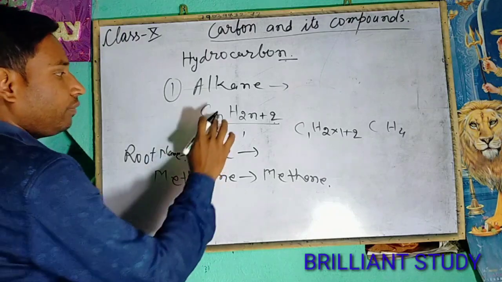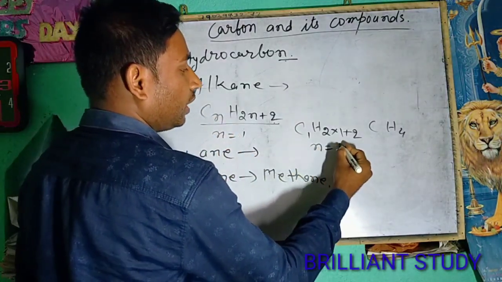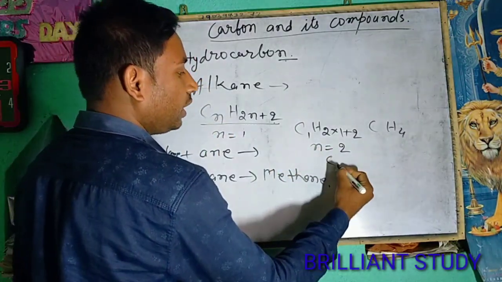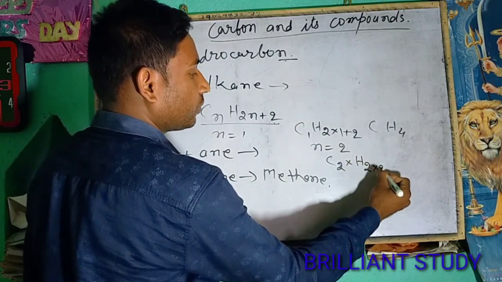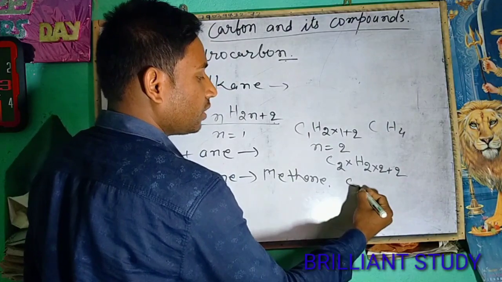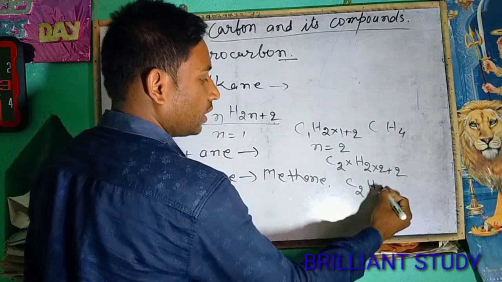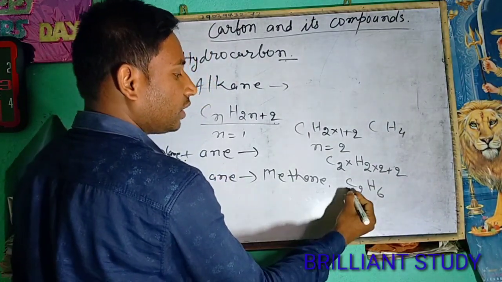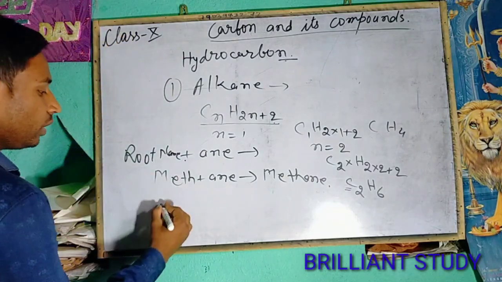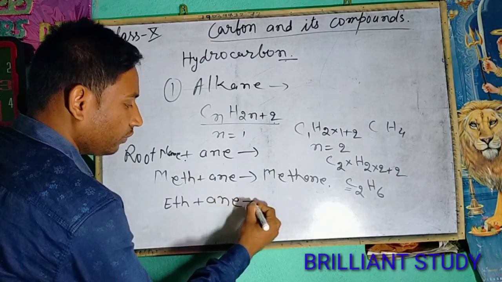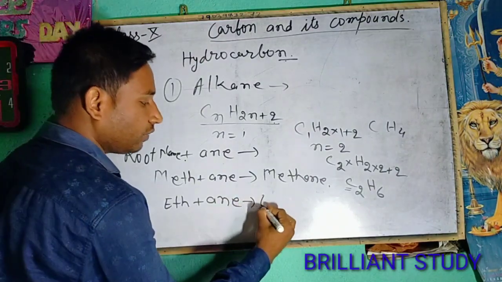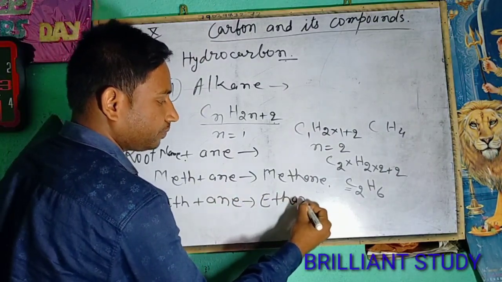In the same way, if we take the number of carbon atoms 2, then the formula will be C2H(2×2+2). That means C2H6. Here the number of carbon atoms is 2, so the name starts with eth and ane will be added with this, and the full name will be ethane.